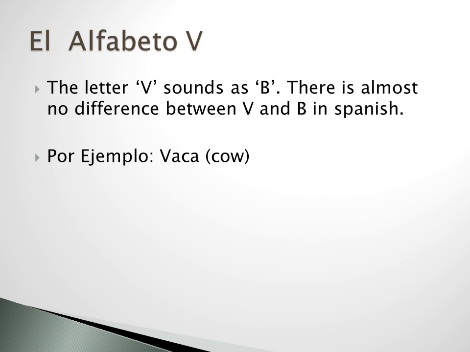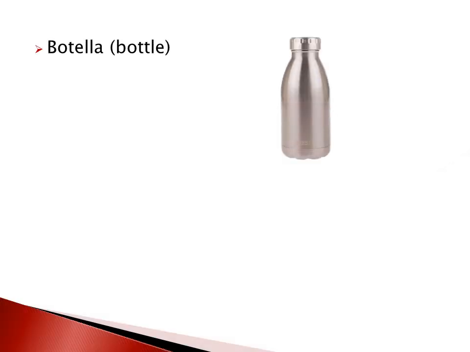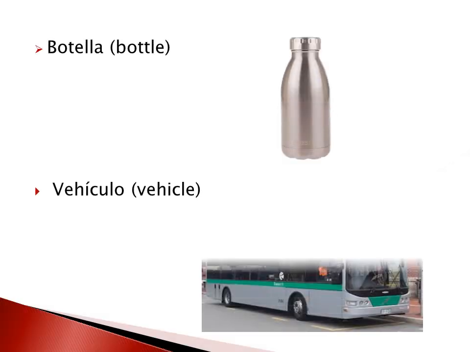El alfabeto V. The letter V sounds as B. There is almost no difference between V and B in Spanish. Por ejemplo, vaca, botella, vehículo.